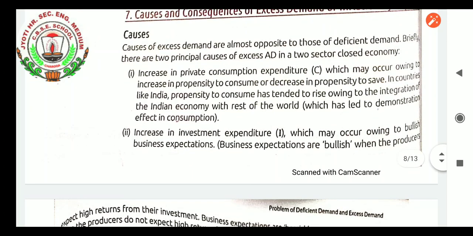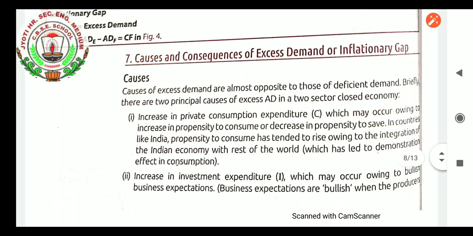Now we will see the causes and consequences of excess demand or inflationary gap. The causes of excess demand are almost opposite to those of deficient demand. Briefly, there are two principal causes of excess aggregate demand in a two-sector closed economy. First, an increase in private consumption expenditure, C, which may occur owing to an increase in propensity to consume or a decrease in propensity to save.